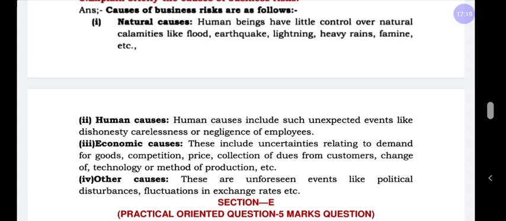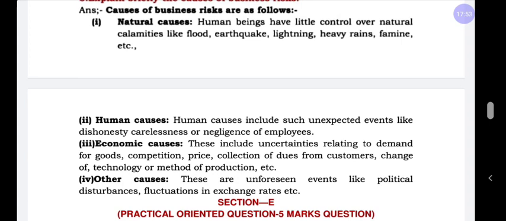What are the natural causes? Like flood, earthquake, lightning, heavy rains, famine, etc. Understood? For all these factors, the businessman cannot expect what will happen in the present or in the future. And also the business cannot eliminate this risk, but they can take precautions to reduce this risk. This is called natural causes.